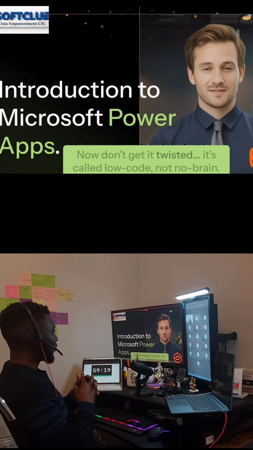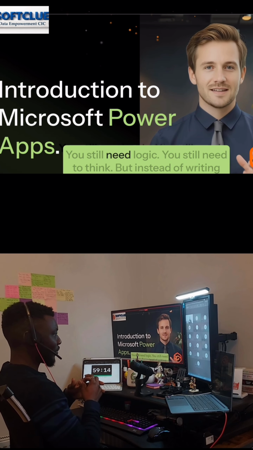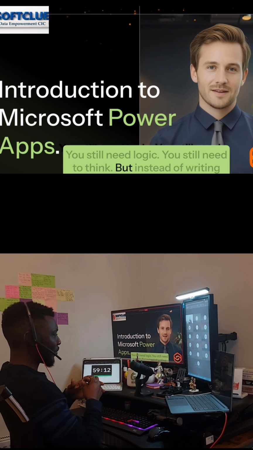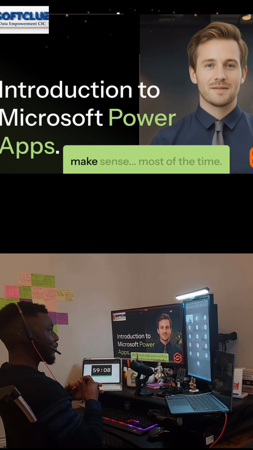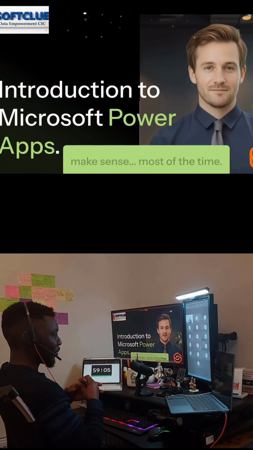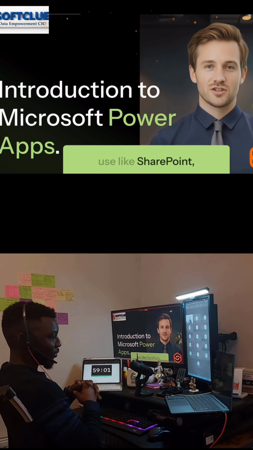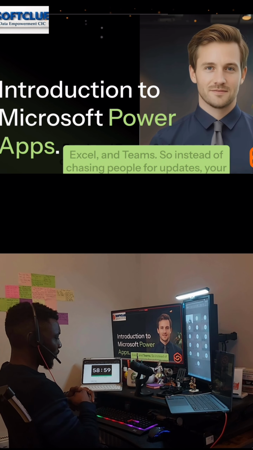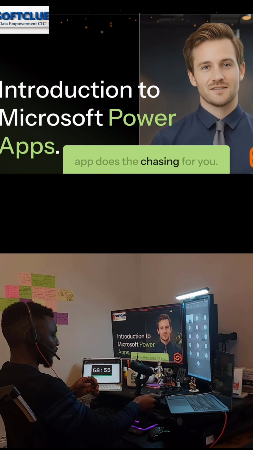Now, don't get it twisted. It's called low code, not no brain. You still need logic. You still need to think. But instead of writing 200 lines of code, you're writing simple formulas that actually make sense most of the time. The real magic is how it connects with tools you already use like SharePoint, Excel, and Teams. So instead of chasing people for updates, your app does the chasing for you.